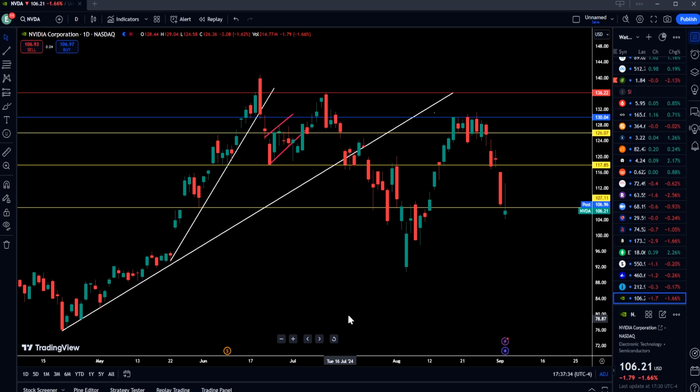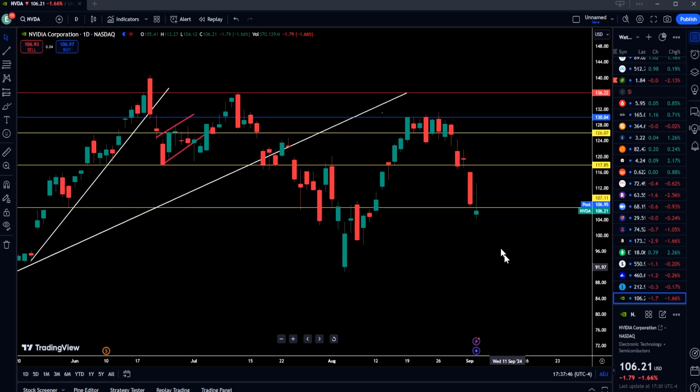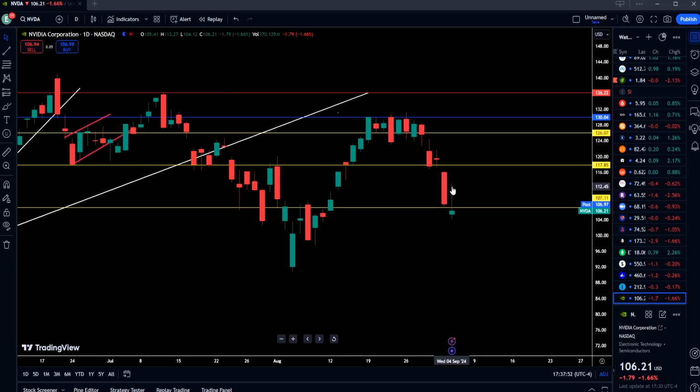Now, why I'm saying all that? Because the run on Nvidia stock and beating all these earnings and all that pump from the CEO might be over. And why? Because look at today's candle. What happened here? What the heck just happened? I mean, look at this candle. Is this a bullish candle? You think this is bullish? Absolutely not. Bar to bar, we actually made a lower low.